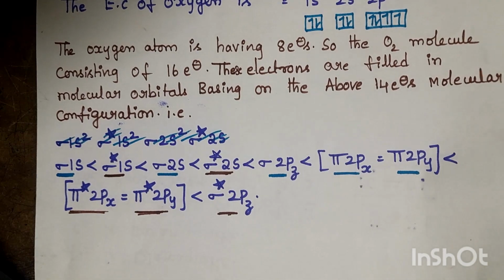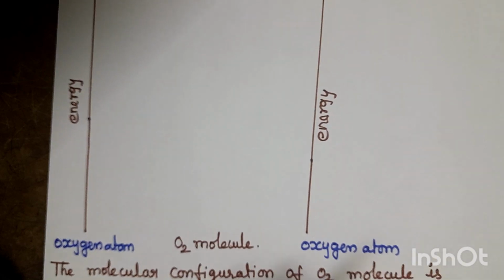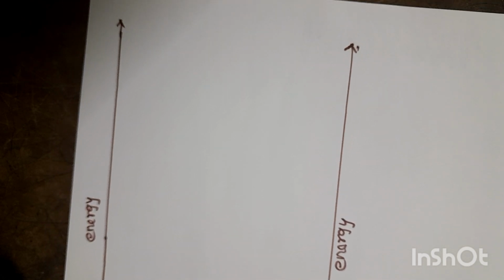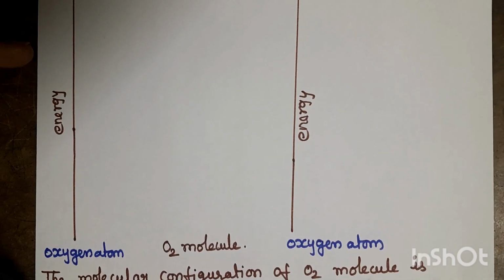Let us draw the MO diagram of the oxygen molecule. Let us consider two lines. These two lines represent the energy in increasing order. From the left hand side and right hand side, the oxygen atoms are taken. These two oxygen atoms combine to form the O2 molecule.